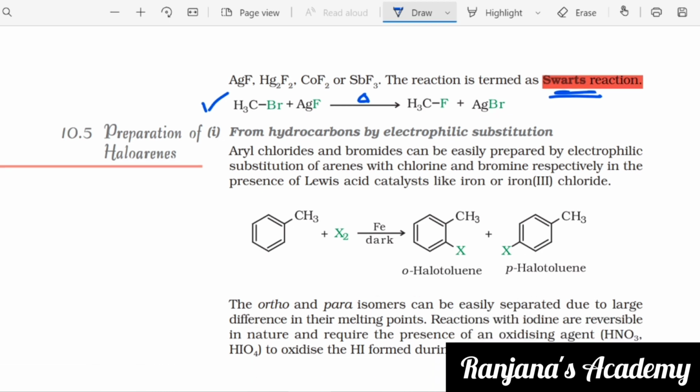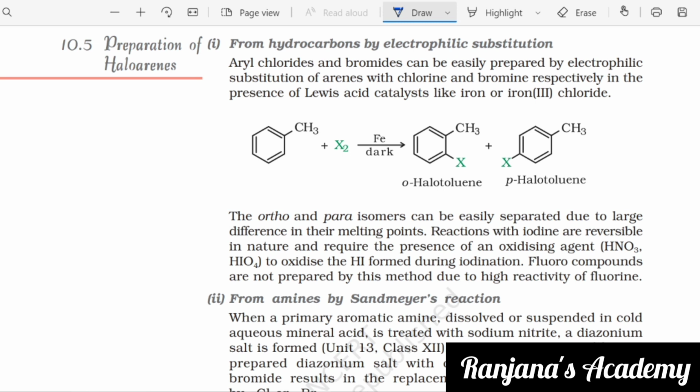Now let us see the preparation of haloarenes. From hydrocarbons by electrophilic substitution is one method. From amines by Sandmeyer's reaction is the other method. These two methods are what we are going to see now. First is from hydrocarbons, and the process we are going to follow here is electrophilic substitution.